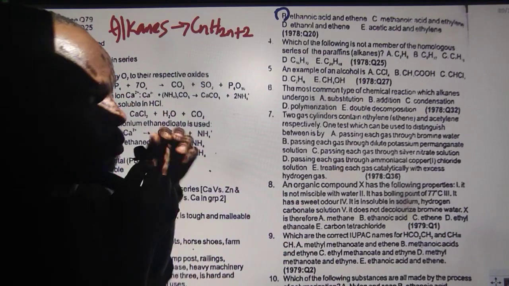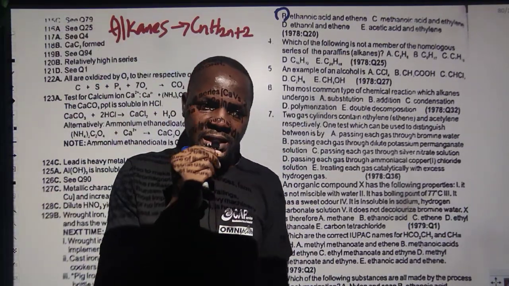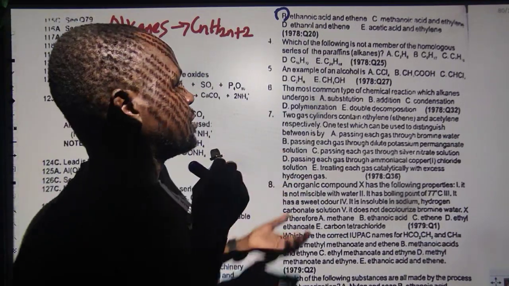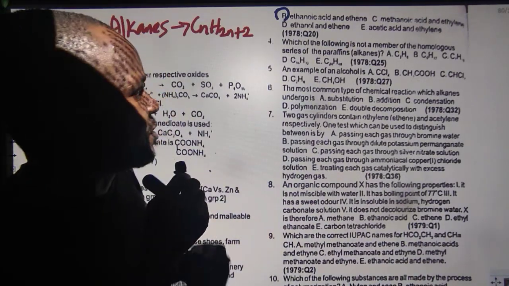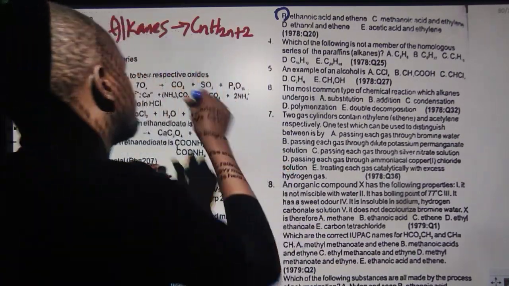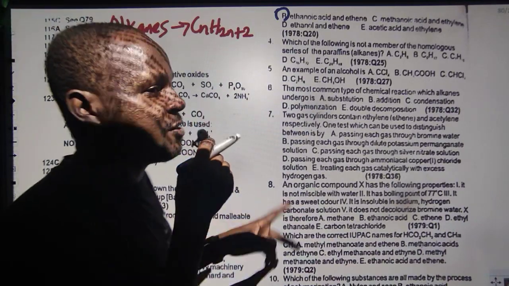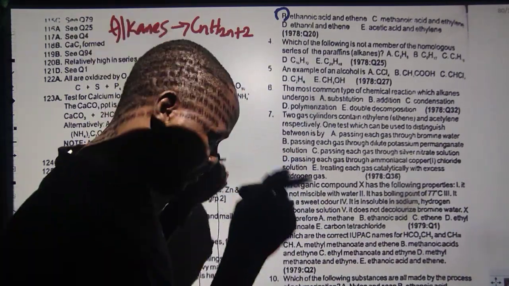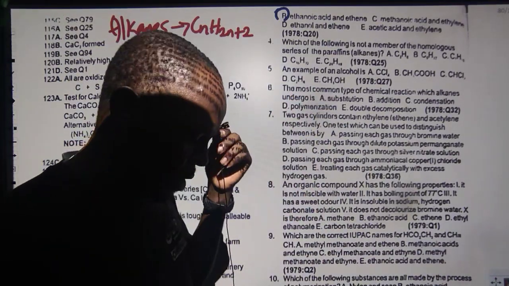So that is a family of what? Paraffin. The next one is C5H12. 5 times 2 is 10, 10 plus 2 is 12. That also fits. The next one I can't see, but the last one I think I can see is C24H48. Looking into that one, it does not fit this formula, because when n is 24, 2 times 24 is 48, and 48 plus 2 is 50. It should be C24H50. So I'm very sure the others are going to be the family. So that's particular option E.